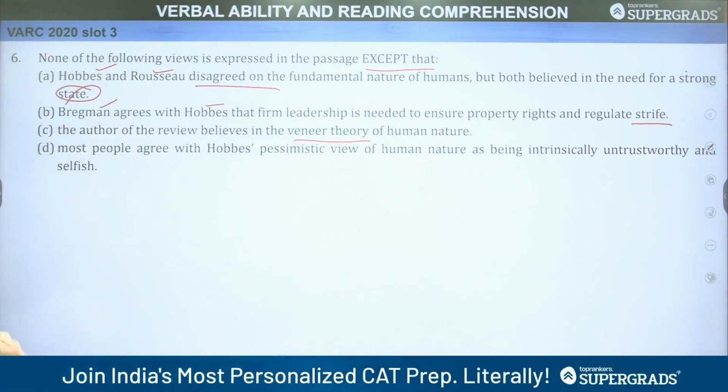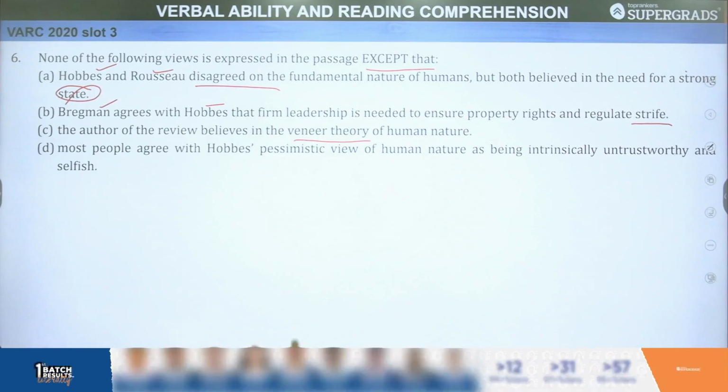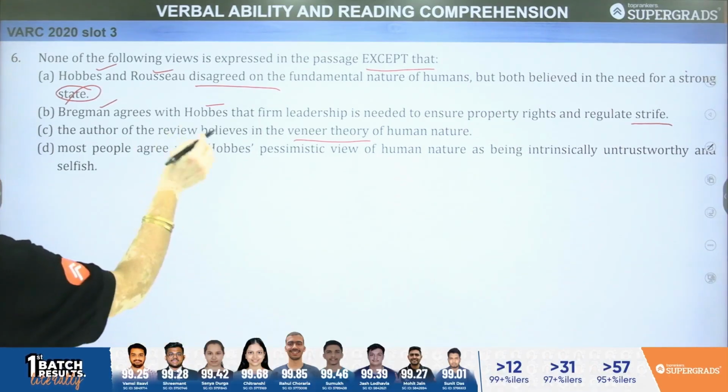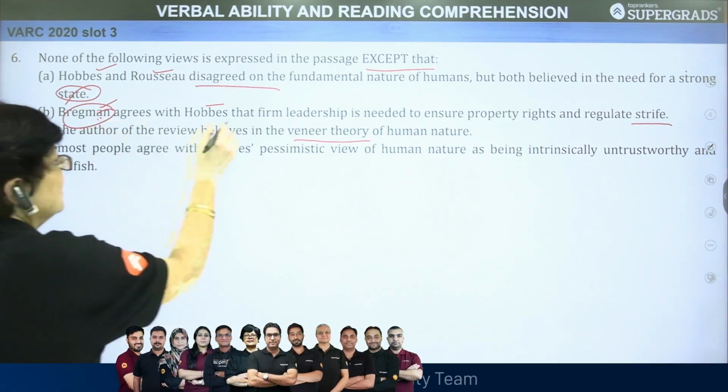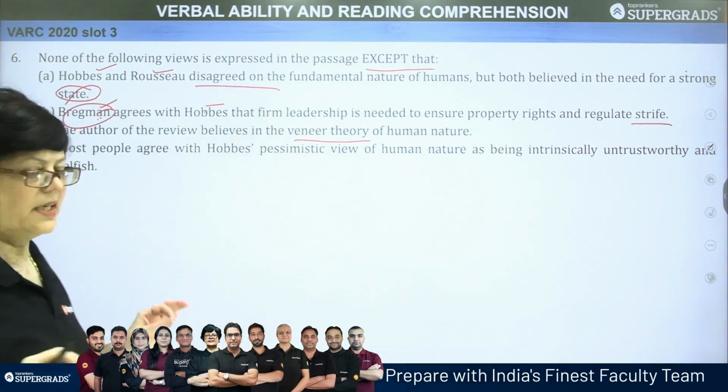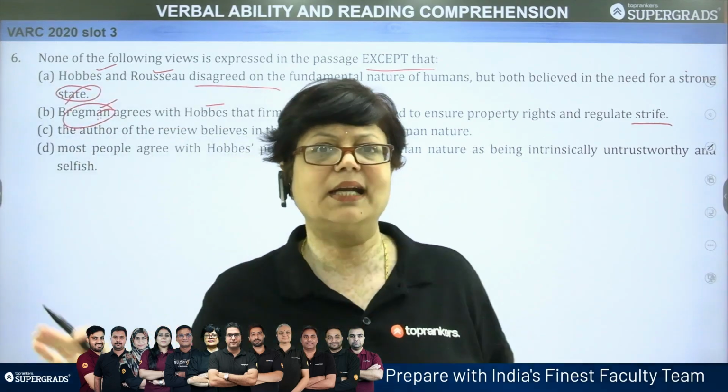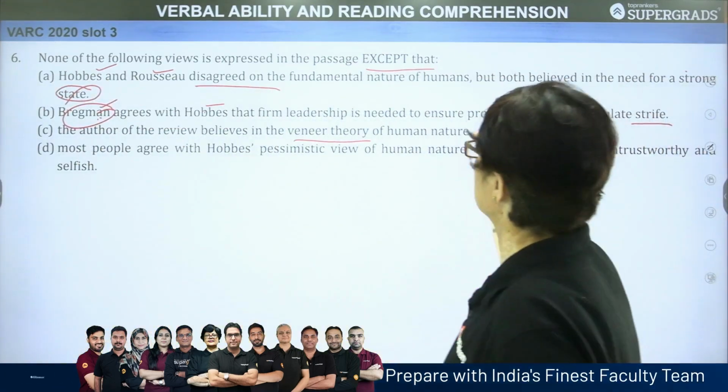Next, Bregman agrees with Hobbes that firm leadership is needed to ensure property rights and regulate strife. There is no mention that Bregman agrees with Hobbes about firm leadership. We have not read this in the passage.